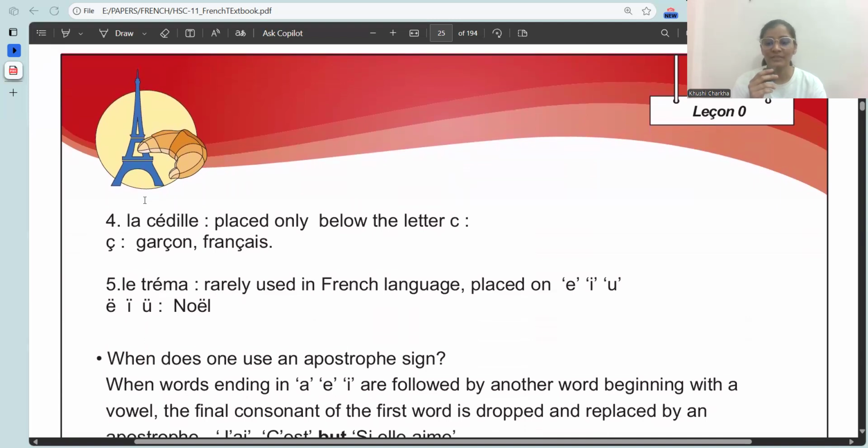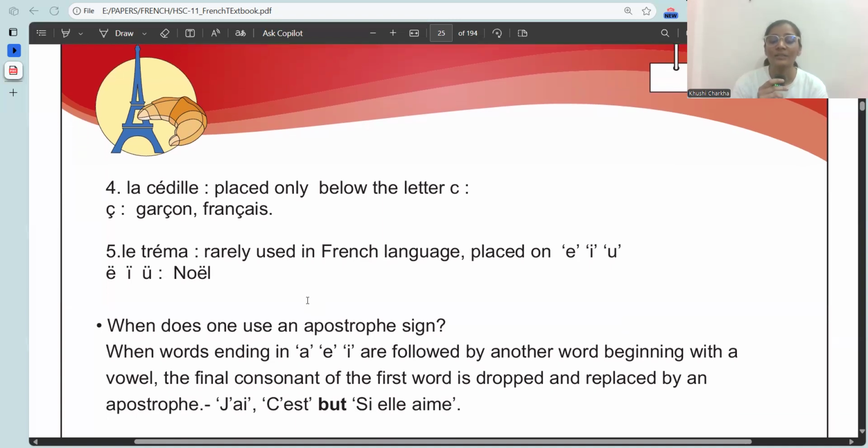The fourth one, this is what? La cédille. La cédille, placed only below the letter C. The first 3 were placed above the letters. The cédille is the only accent placed below the letter C. It looks like a small s. A small s. Drawn below the letter C. Just like in garçon, which means a boy. Français means French.